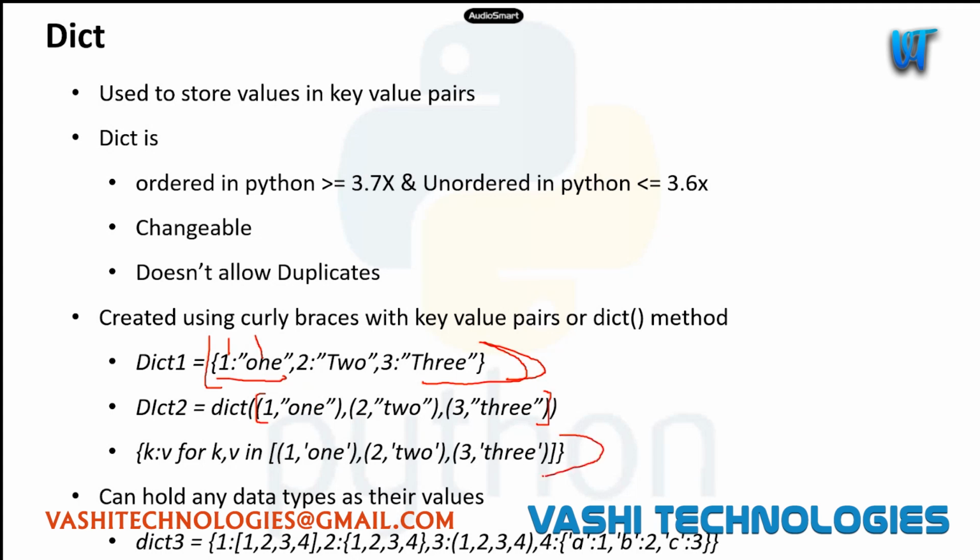And also we can use some comprehension techniques as well. Like we have seen list comprehension, right? Similarly, we can perform it for dict as well. Like this will be the key and this will be the value, and for key, value in this list of tuples, right? The iterable should be in this format basically, key and value pairs. And dictionaries can hold any type of data. There is no restriction to the data which we are storing here. Literally any sort of data types, complex data types, we can store in a dictionary.